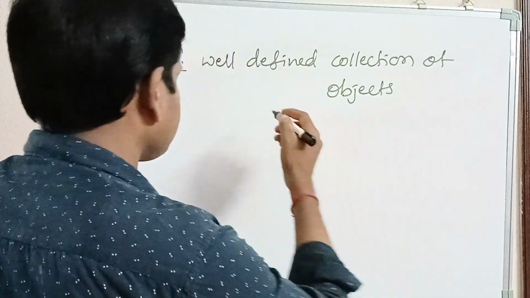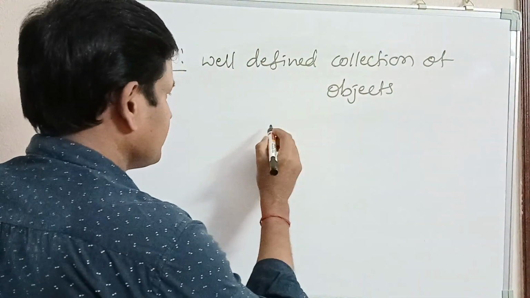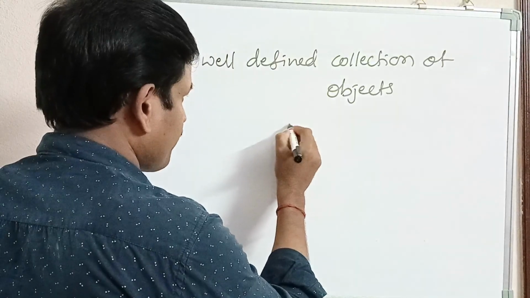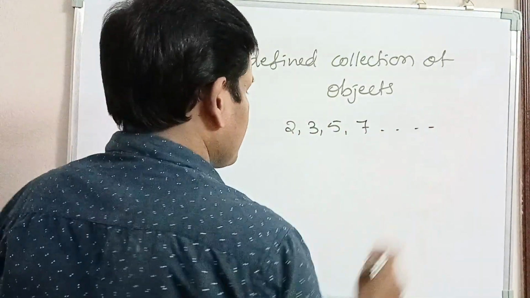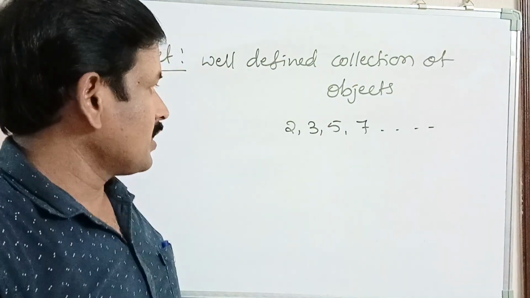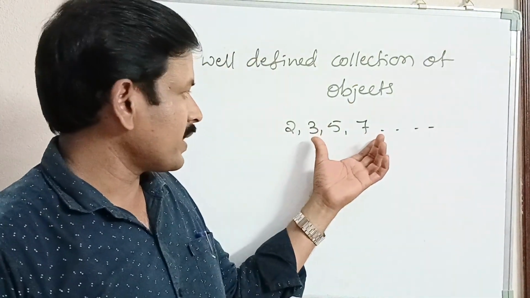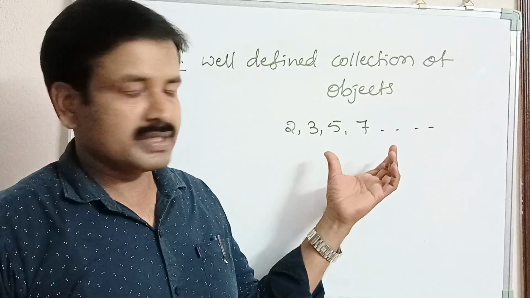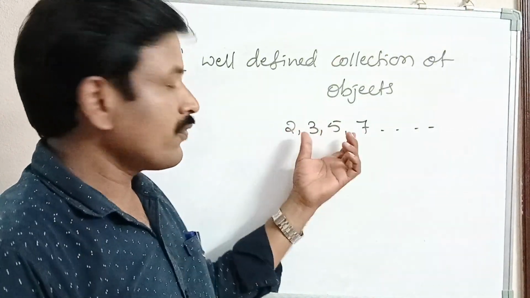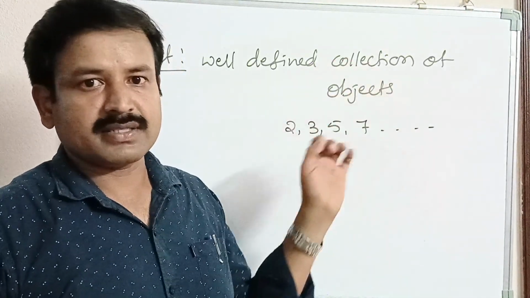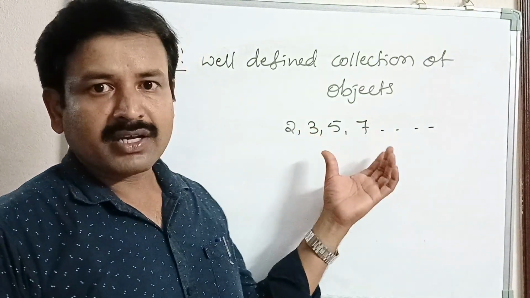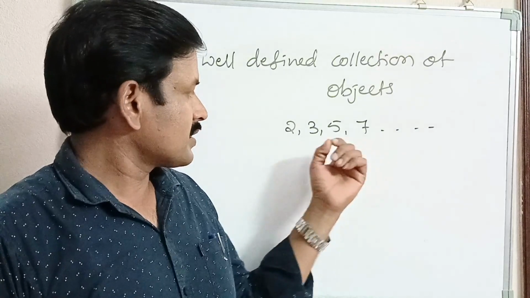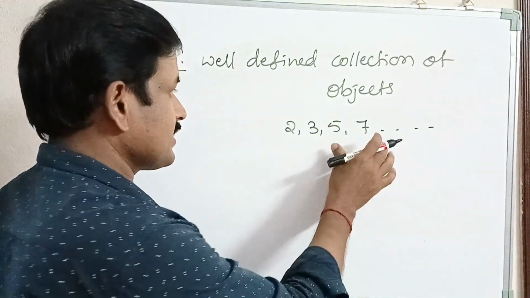Let us observe the collection of first prime numbers 2, 3, 5, 7. They have a common property, they all are prime numbers. They have two factors, one and the number itself. So it is a well-defined collection of objects, hence it is called a set.